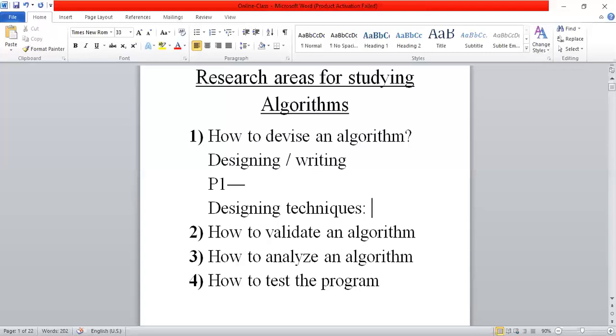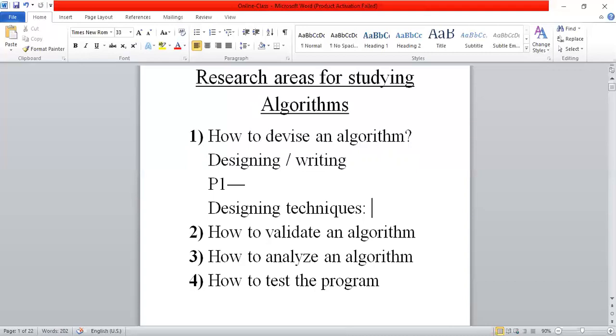Once you relate the problem with a suitable technique, the job of the designer or programmer is simply updating or slightly modifying the available method defined under the algorithmic designing techniques. We can write our own algorithm.